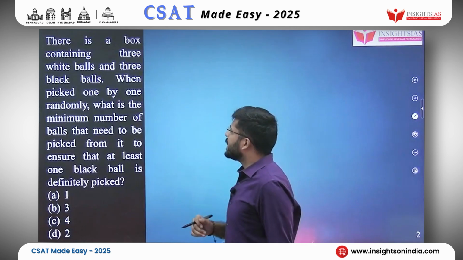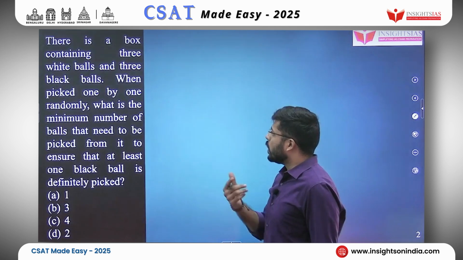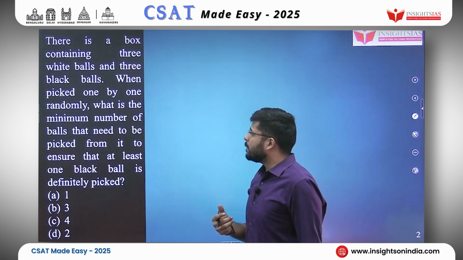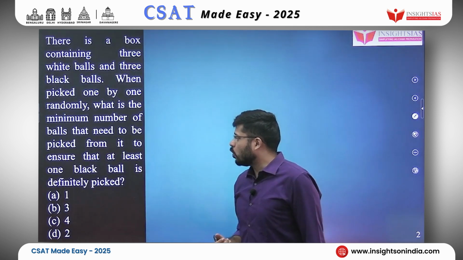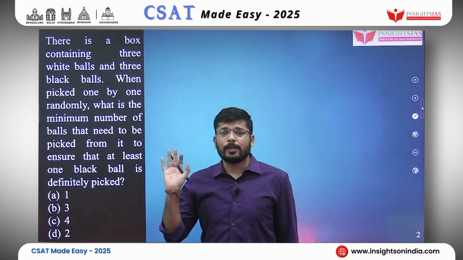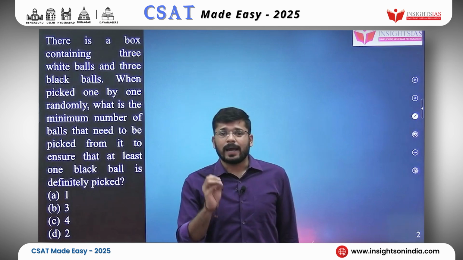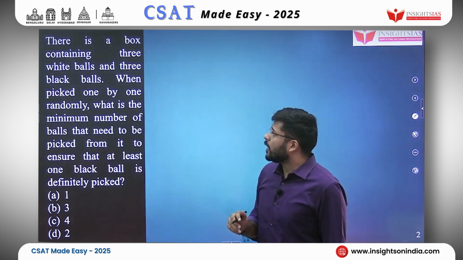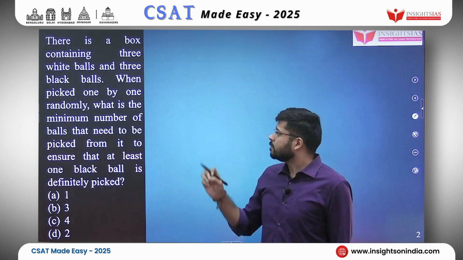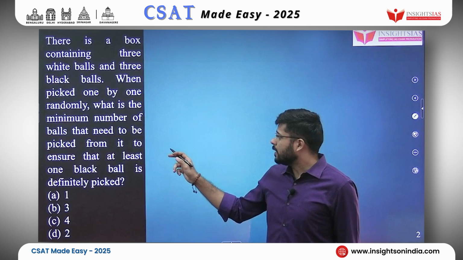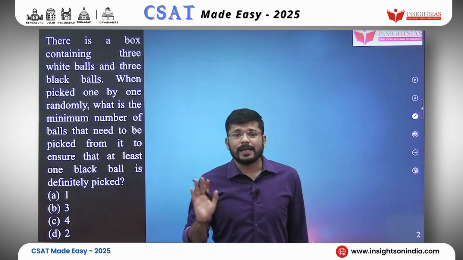There is a box containing 3 white balls and 3 black balls. When picked one by one randomly, what is the minimum number of balls that need to be picked from it to ensure that at least one black ball is definitely picked? Let's understand the question first. There is a box and in that box there are 3 white balls and 3 black balls. We need to pick a ball one by one randomly such that we need at least one black ball, and we definitely need one black ball.